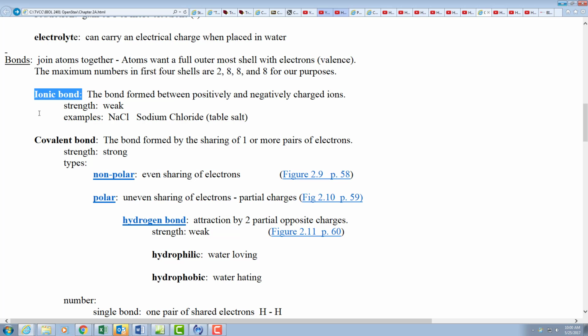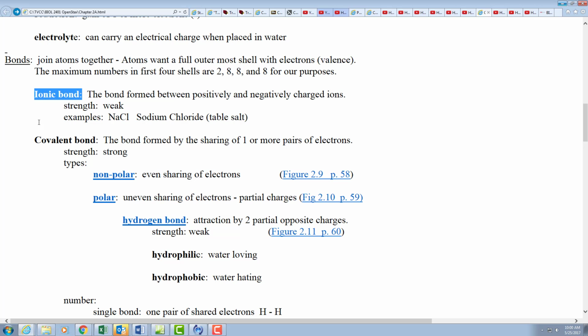One is if you have a salt shaker that's stopped up, how do you unplug it? You can take your thumb and crush the salt. So that means it's weak enough that you can break it up. It's like pulling magnets apart. Second one, just run water over it. Salt dissolves in water, and we'll talk about why it does that. But it does that, and so it's quite weak.